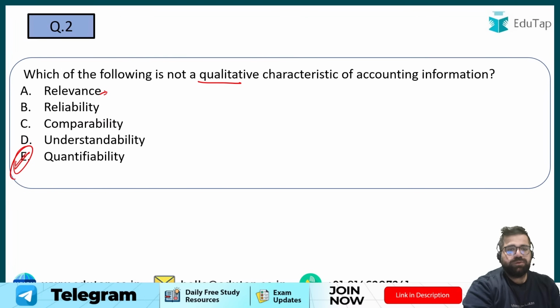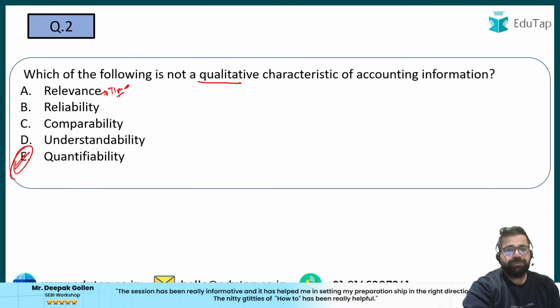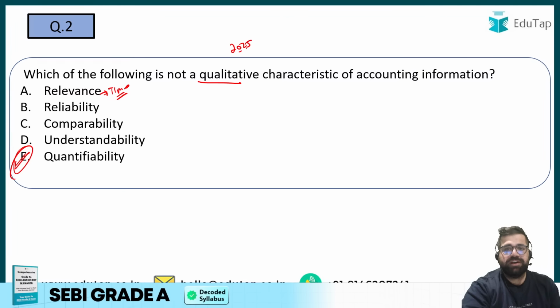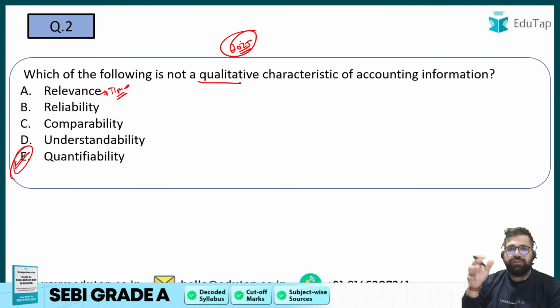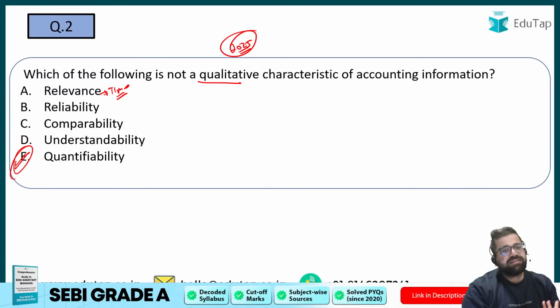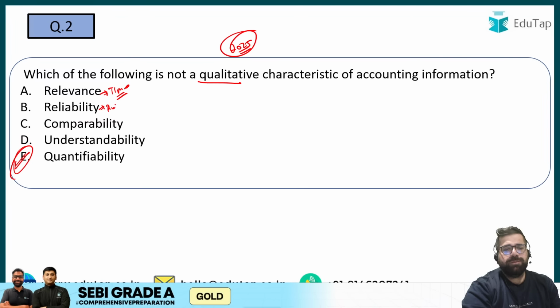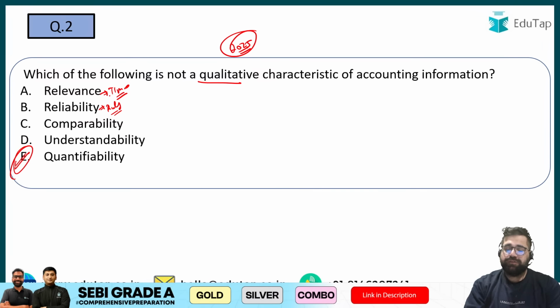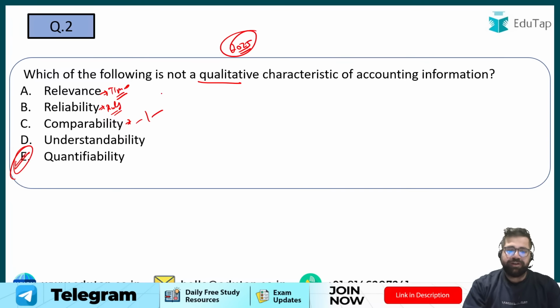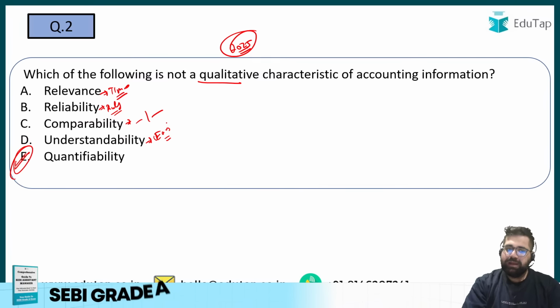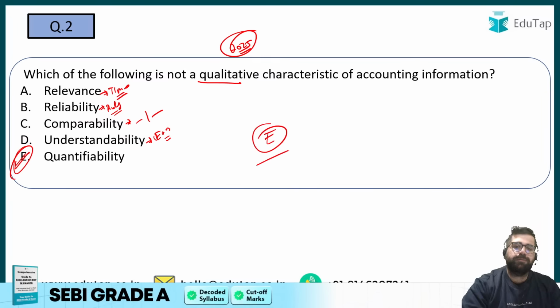Relevance means that it is relevant for the time period. For example, in the year 2025, you will get the data of 2025 only, not of the 1990s. Reliability, as I told you, means you can rely on that particular piece of information. Comparability means that you can compare the statements of two different companies. Understandability means that the accounting information presented to you should be understandable enough. It should be presented in an easy manner, not in a complex manner. So the correct answer over here will be option E.